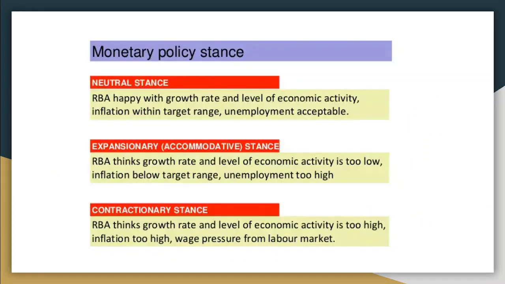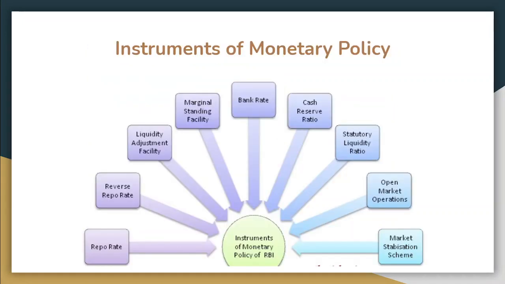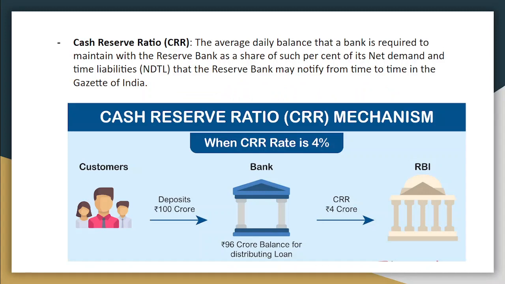Now, as I have mentioned the monetary policy stance, we have 3 types of monetary policy stance. One is the neutral stance, second is the expansionary stance, we call it the accommodative stance as well, and third is the contractionary stance. Now we have to talk about the instruments used for the monetary policy.